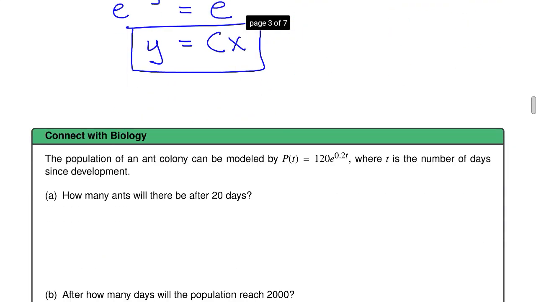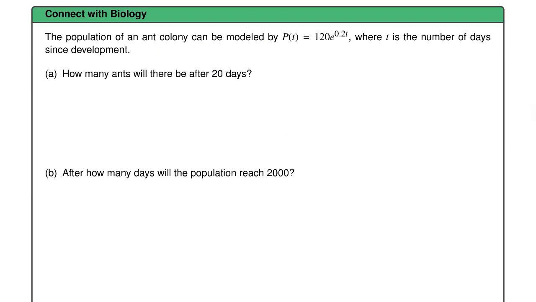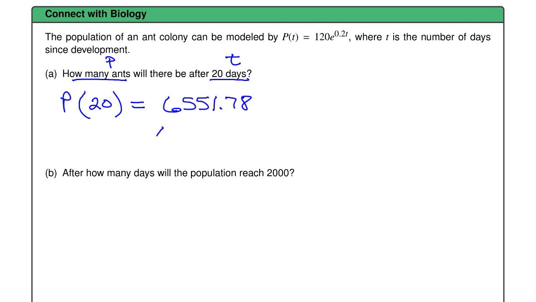All right, let's connect with biology. The population of an ant colony can be modeled by P of t is equal to 120 times e to the 0.2t, where t is the number of days since development. How many ants will there be after 20 days? Well, 20 days, that's a t value. So I'm going to plug that in for t, and how many ants, that's a P value. So I want P of 20, and you plug this into the calculator and you get 6,551.78. So we'll round that to the nearest whole number.